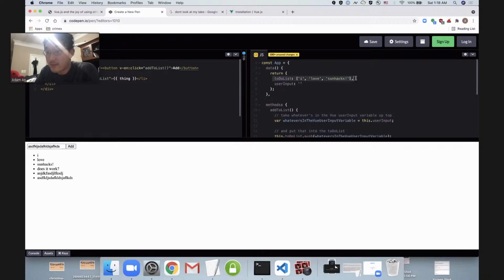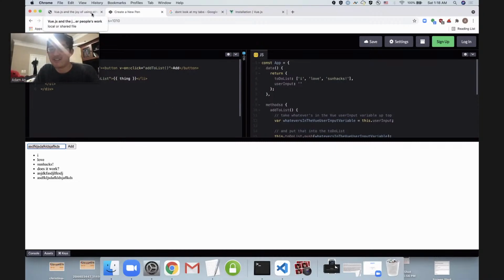Then what else is tied up to our to-do list? Our actual HTML list. Where now, because this list is changing in our code, our list in our HTML will also update based on whatever's in the list. So by doing that, we have our flow from here to here to here. All of the parts are connected and it just works. Vue is great like that. It's really slick.